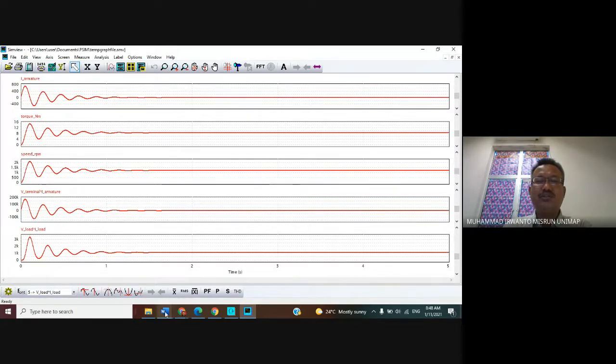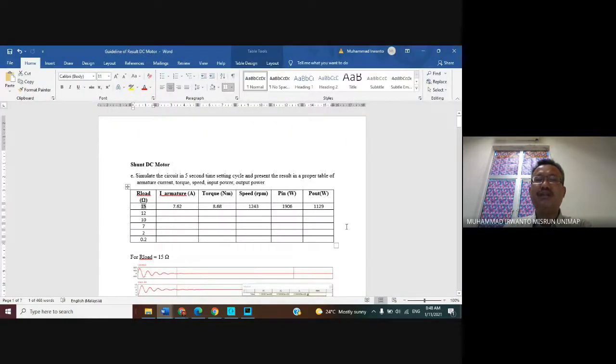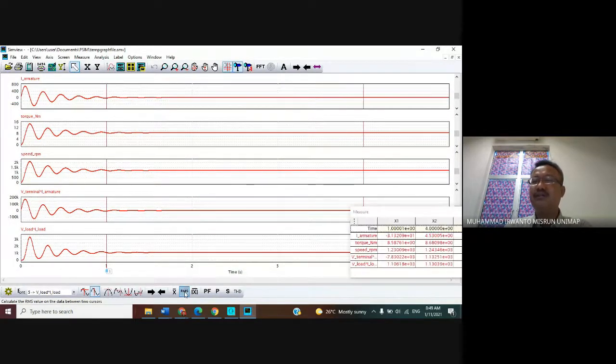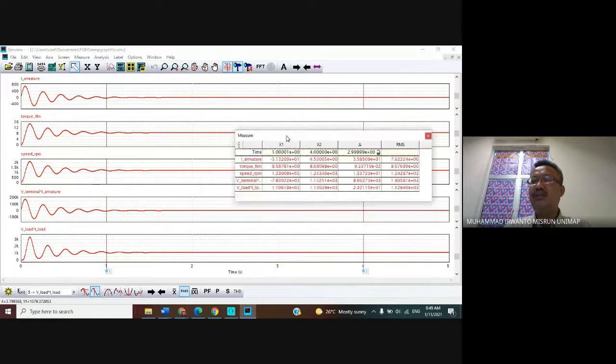Now we want to fill the table. For example, the table for the 15 ohm: how many armature current, how many Newton meter for the torque, how many RPM for the speed, how many watts for the input power, and how many output power. It is the RMS value. You can click the menu bar RMS here, and we can obtain it like this.